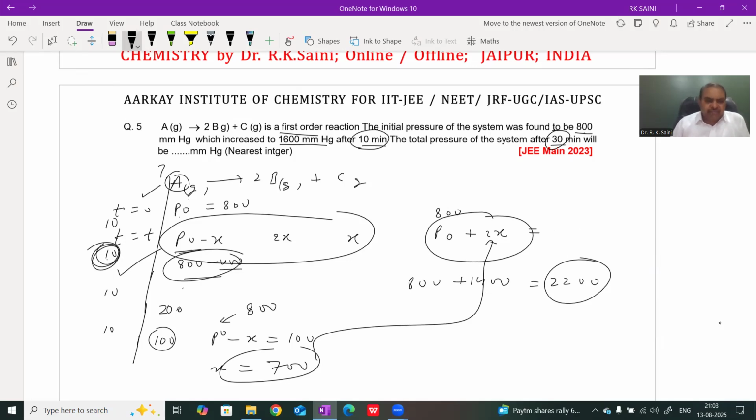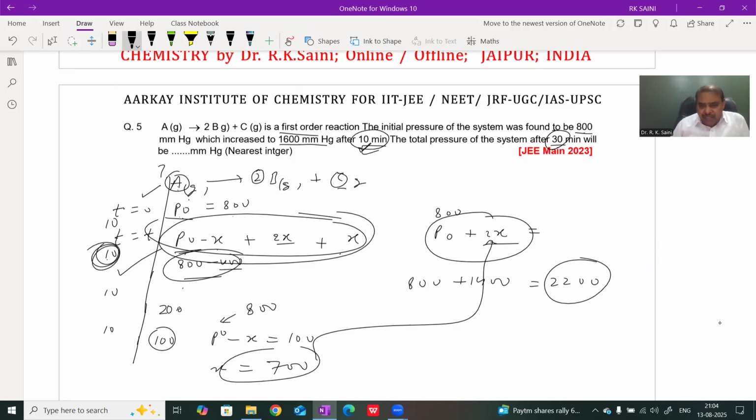First, we write the stoichiometry with regard to pressure. Initial pressure is P naught. After time T, the pressure of the reactant is P naught minus X. And according to the stoichiometry of the gas, the pressure of B is 2X and C is X. At time T, the total pressure becomes P naught plus 2X.